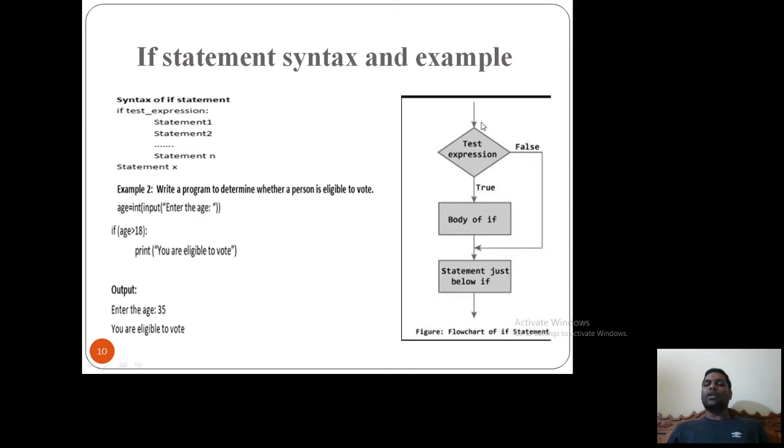Now here you can see the block diagram. It's a test expression. If it is true, then the body of if will get executed. The body of if is nothing but this particular block that will get executed. This is the body of if. If the statement is false, then the statement below the if will get executed. So that's how this if statement works. When the body of if is completed or the condition is false, then this particular statement below the if will get executed. Now we'll go to the next slide.